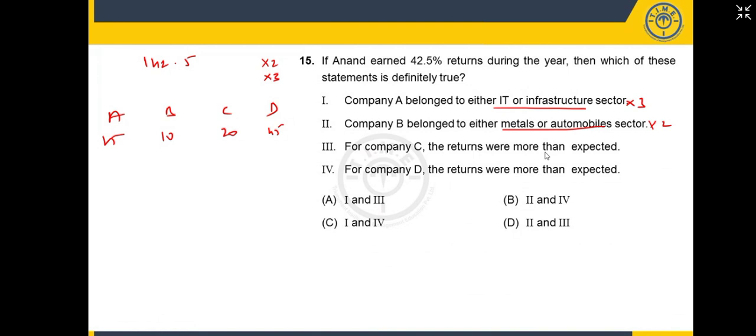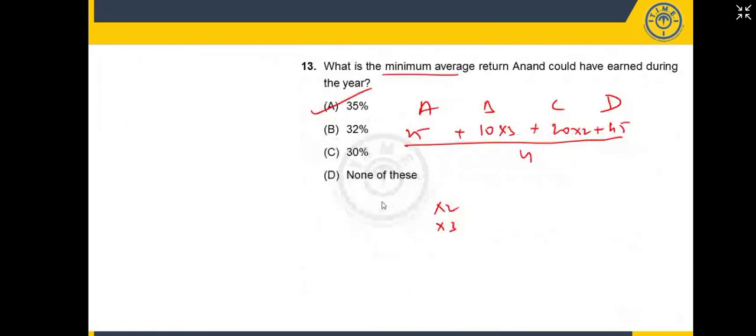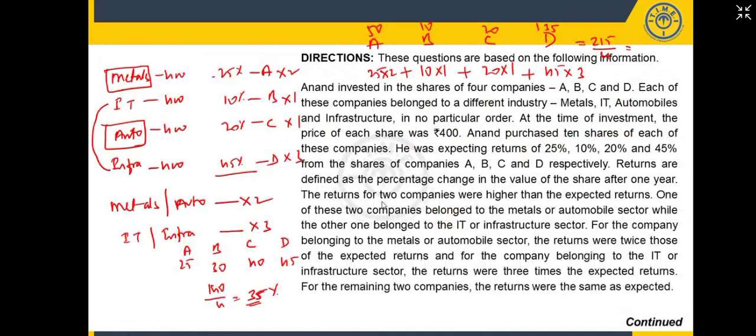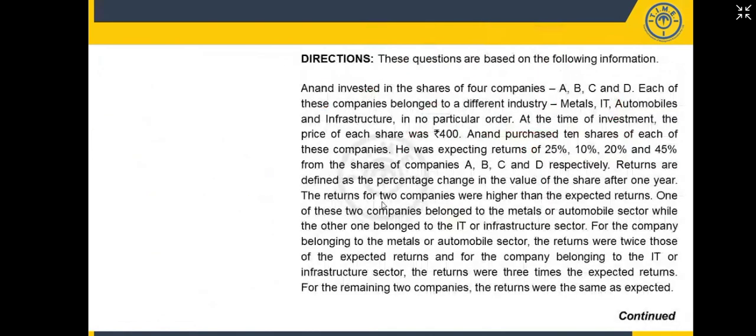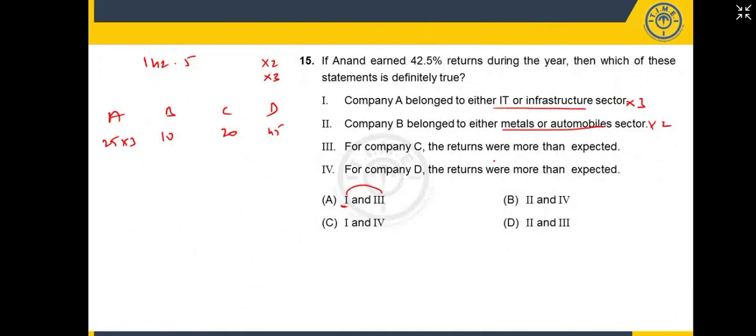So let's apply the first one, all of you. Here, first one. Company A belongs to IT sector. That means I should multiply this by 3. If I multiply this by 3, and here you see the options combinations, 1 is along with 3. Now, if you observe, IT and infra, metals and auto. Now, if I take this, company C got more than expected returns. More than expected returns means the value should be multiplied by either 2 or 3.